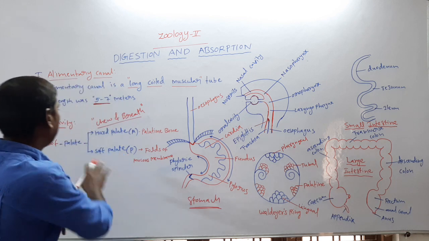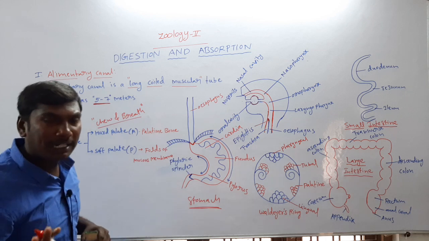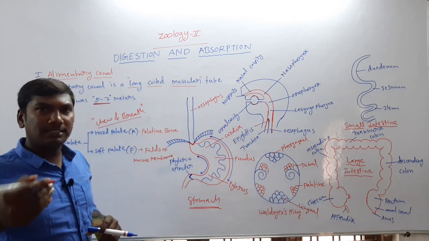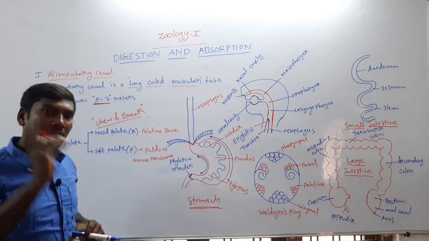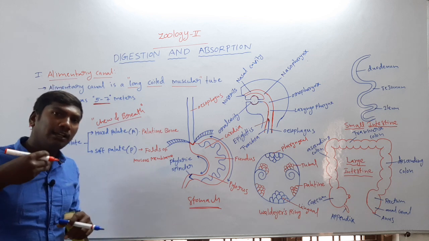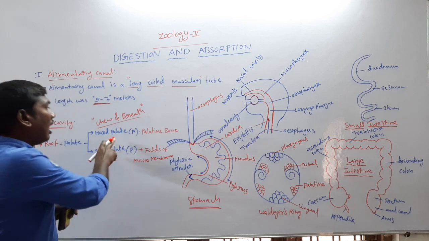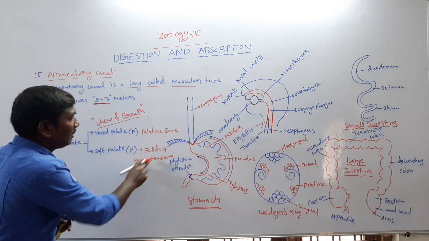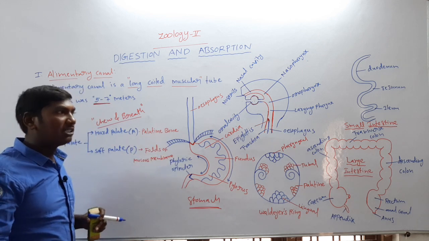So these are the palate. The roof contains the palate. The palate is of two types: one is the hard palate, another one is the soft palate. The hard palate is present on the anterior side, the soft palate on the posterior side. The hard palate is formed by the palatine bone. The soft palate is formed by the folds of mucous membrane.